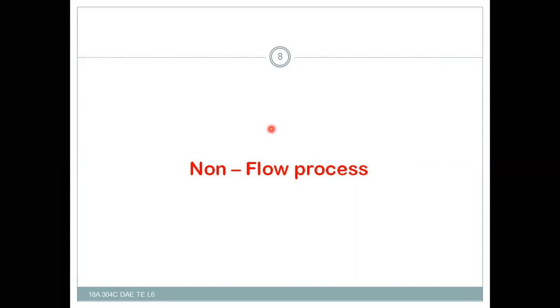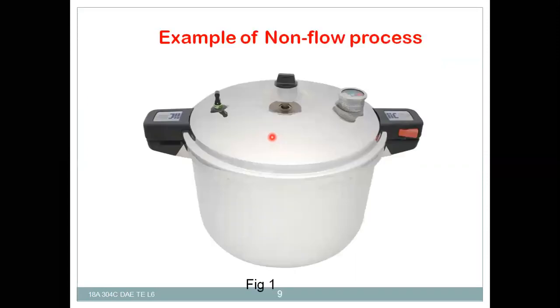The steady flow process is applicable for open systems in which the mass as well as the energy crosses the boundary. For the non-flow process, one example is a pressure cooker, or an electric cooker. In this case there is no flow of mass, and no flow of energy also.